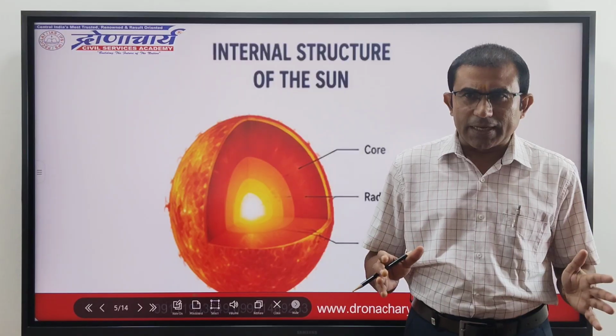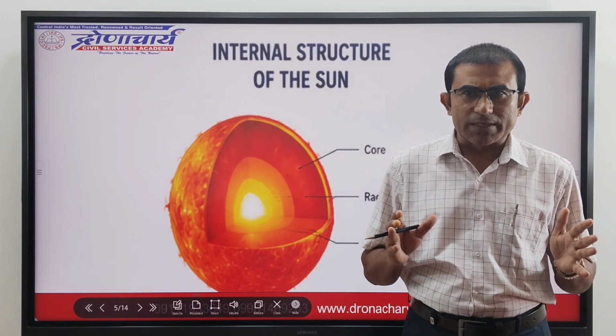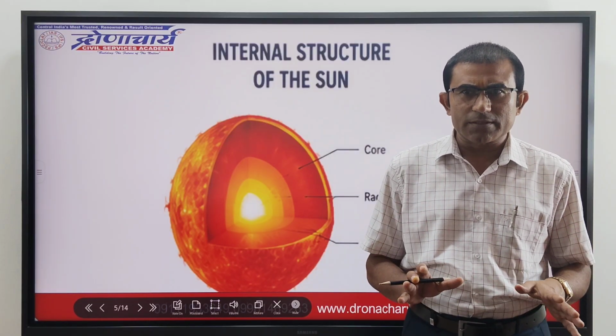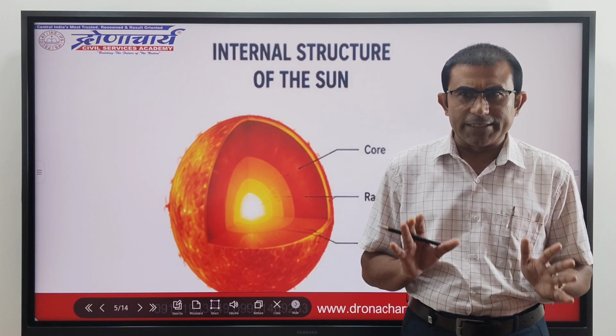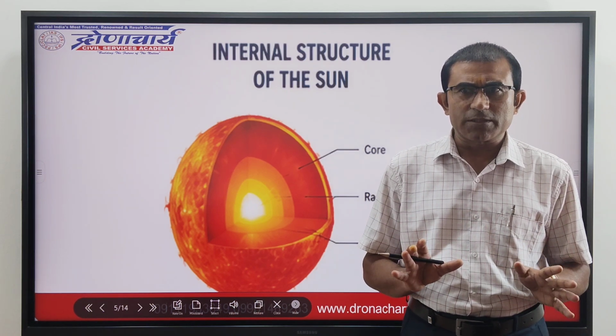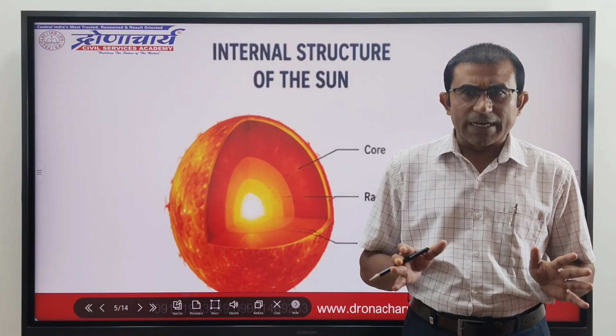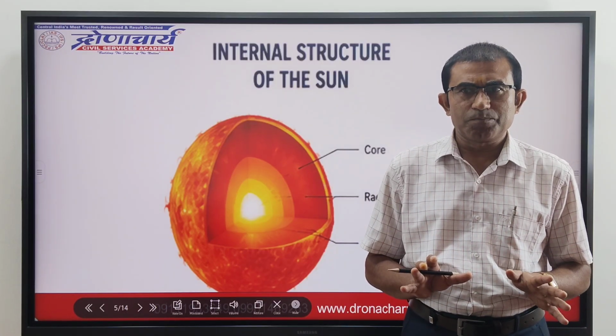It is a thick layer, approximately 2 lakh kilometers deep, that transports energy from the edge of the radiative zone to the surface through giant convection cells.